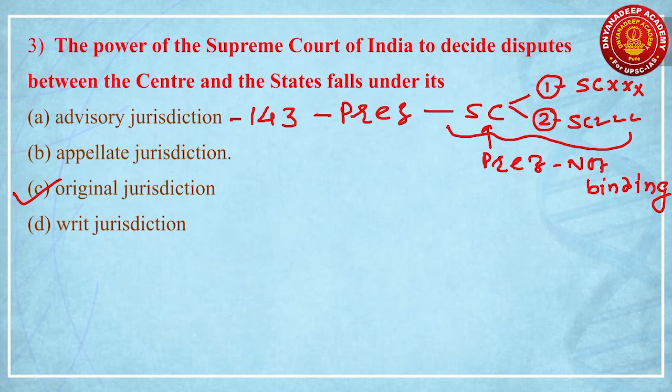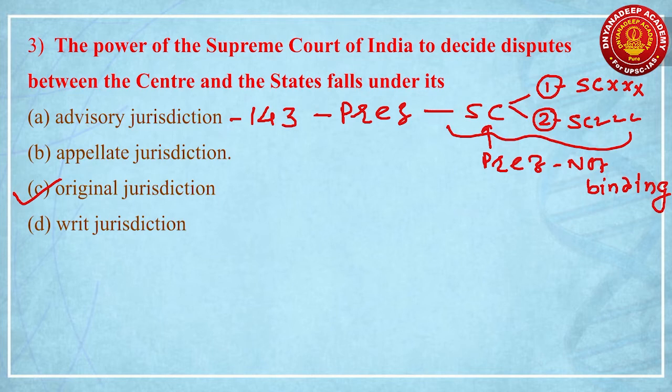What is the meaning of original jurisdiction? To understand original jurisdiction, we need to understand one important thing: the definition of the Supreme Court. Remember, the Supreme Court is primarily a court of appeal. It means if 100 cases are coming to the Supreme Court, out of 100 cases, 90 plus cases are appellate cases, right? Then what is original jurisdiction? The cases which are presented in the Supreme Court directly without any appeal are called the original jurisdiction of the Supreme Court.